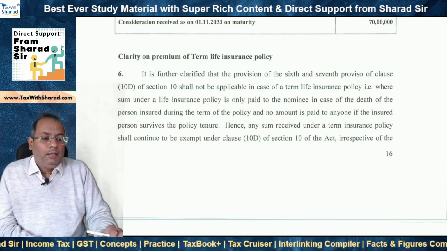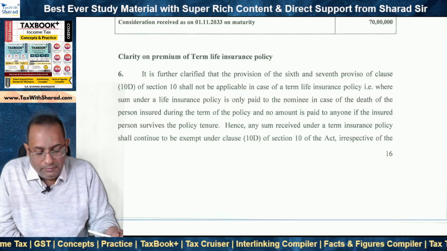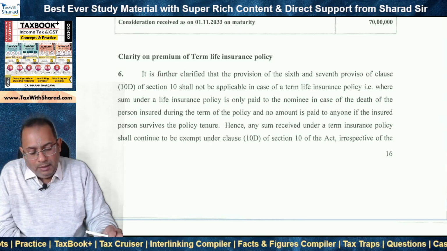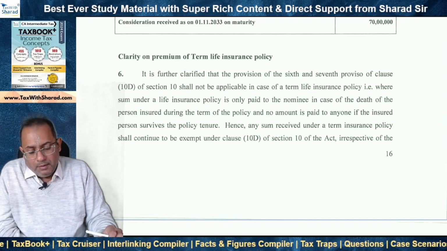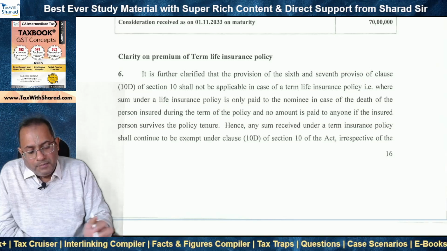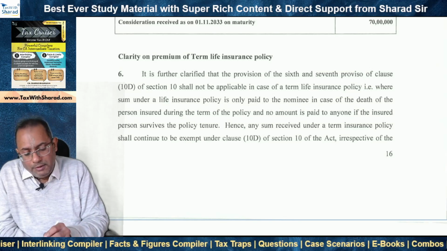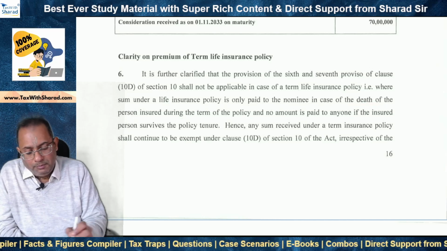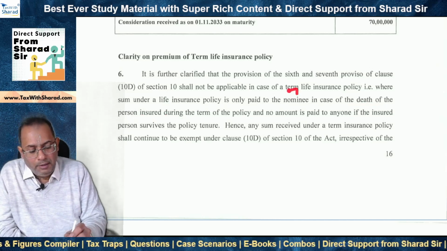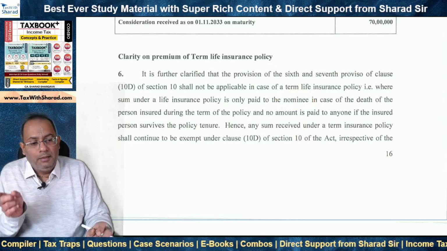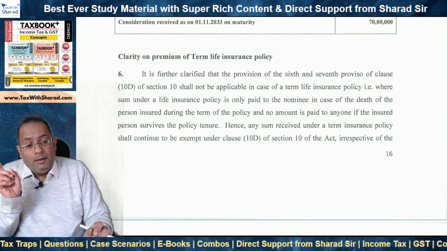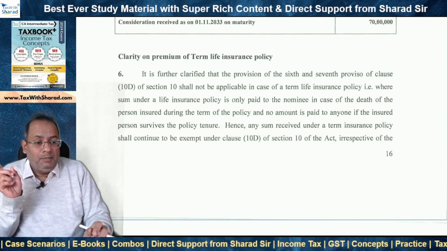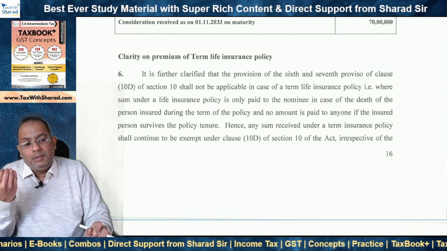So for example, if we take a term life insurance policy for say 10 years and we pay the premium in respect of that policy. So a term life insurance policy will say that the sum assured will be paid only in case of death of the person insured and the sum therefore will be paid to the nominee. And as we noted, section 10(10D), in the case of death, even if it is an excess premium policy, then in case of death the proceeds are exempt under